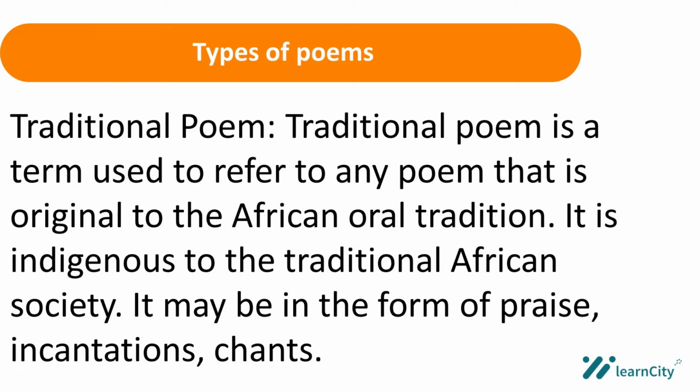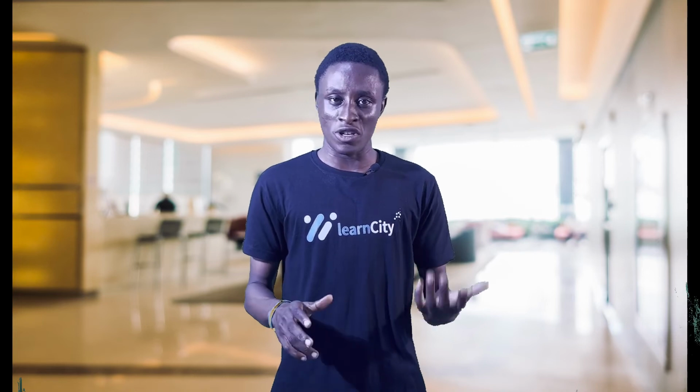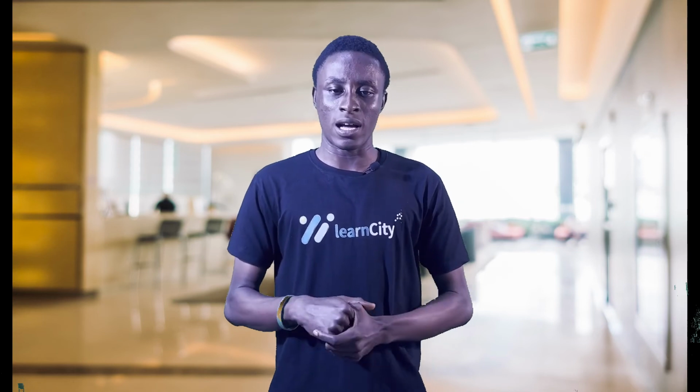It talks about the tradition of Africa, the origin, the tradition of different cultures in Africa, and it highlights specific or commendable parts about these traditions and how they affect the society at large. So the traditional poem is a poem that portrays the African tradition. When we say African, it's not necessarily Nigeria or whatever country you are in. It could be South Africa, it could be Ghana. It's just basically an African traditional poem.